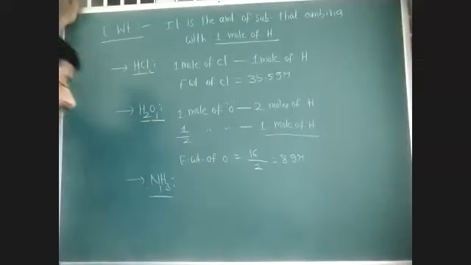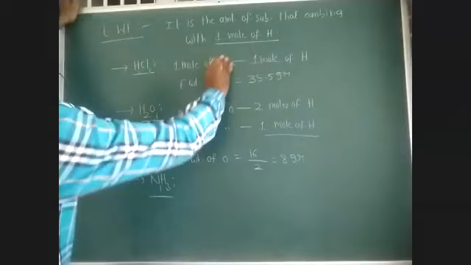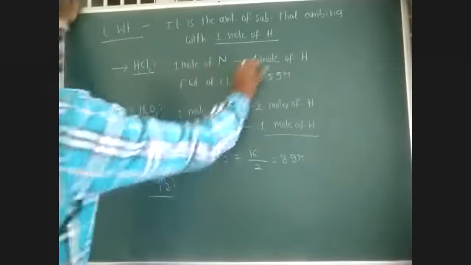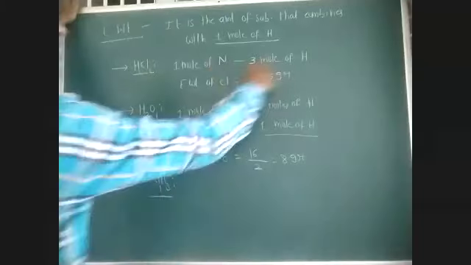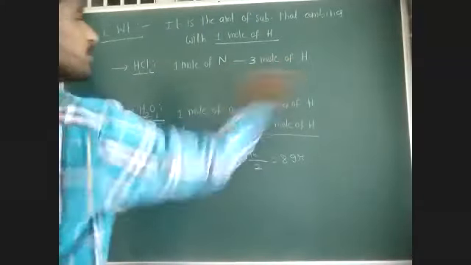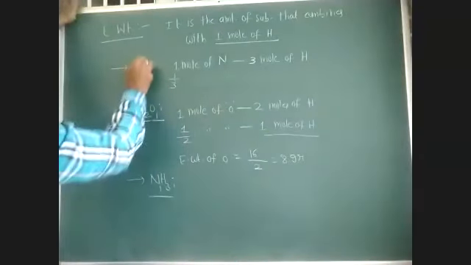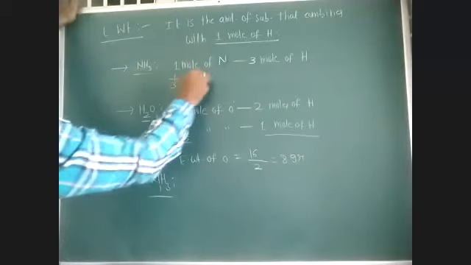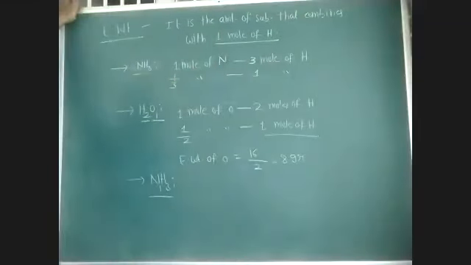Similarly, if you take ammonia, 1 mole of nitrogen is combining with 3 moles of hydrogen. That means 1/3 moles of nitrogen is combining with 1 mole of hydrogen.